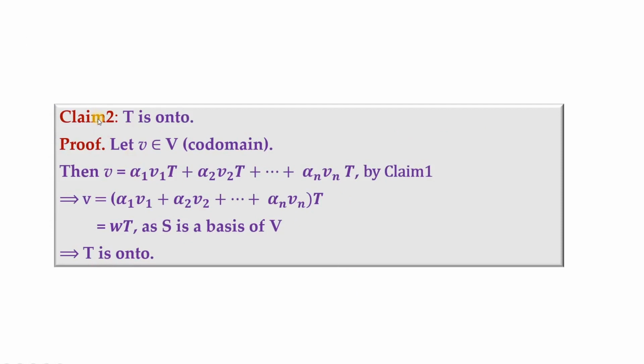So here comes the main claim, T is onto. There we had T to be 1 to 1, here T is onto. Now let v be in the codomain. Then that v can be written in this way, and because T is a homomorphism, we are taking that out. So the whole lot is taken as the image of w under T. So that shows that our T is onto.